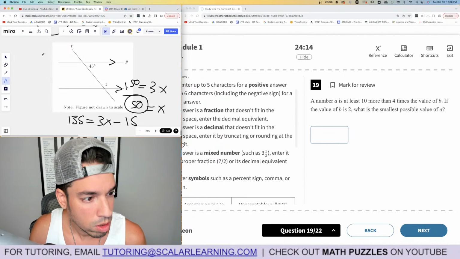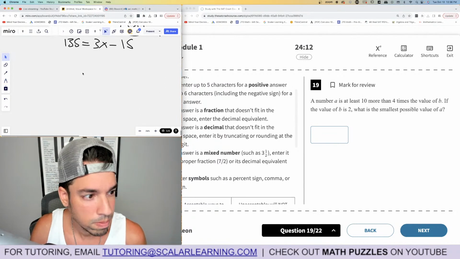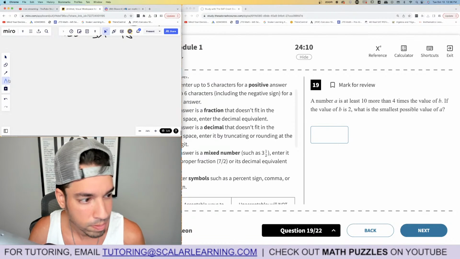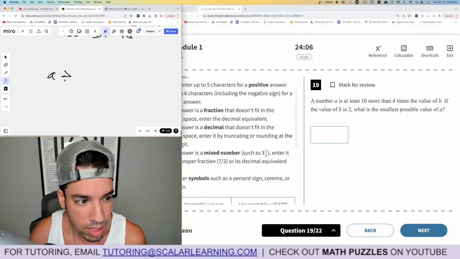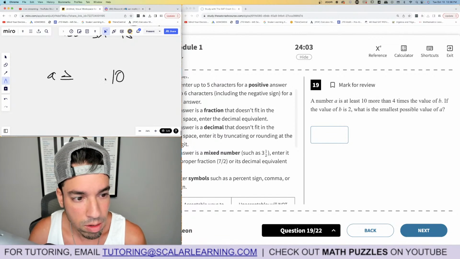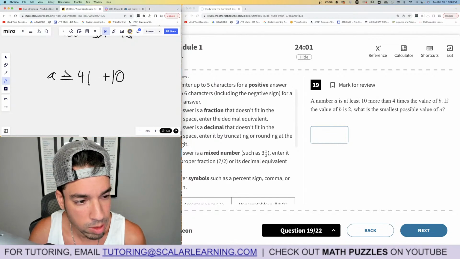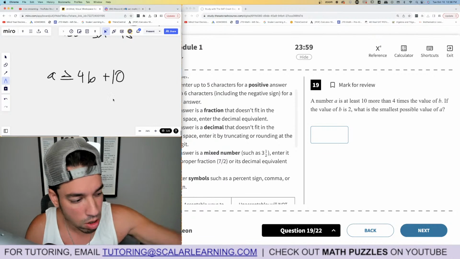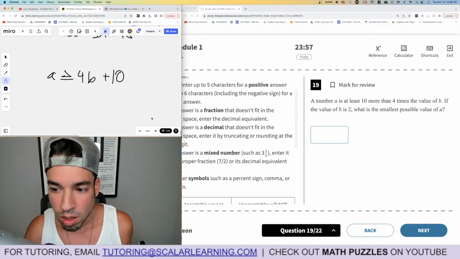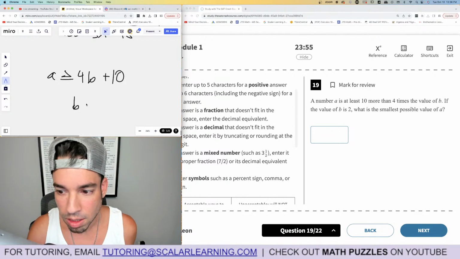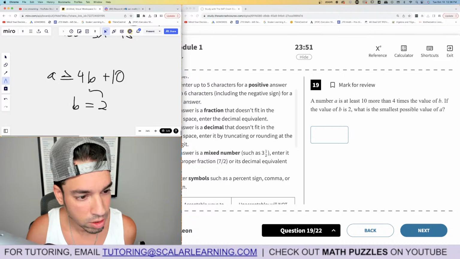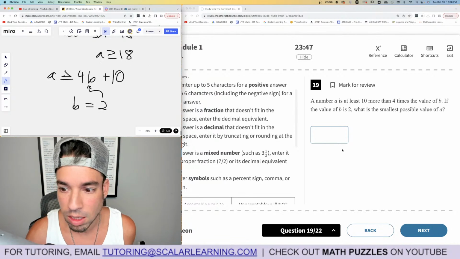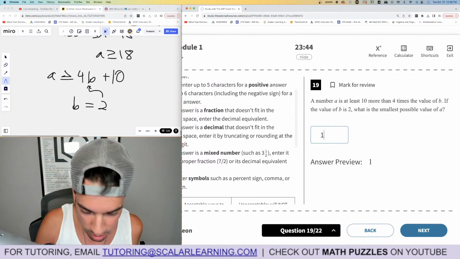Okay, here we go. A number A is at least 10 more than 4 times the value B. See how I put it together right as we're talking? And that's my favorite way to do it. If the value of B is 2, what is... okay, this is straight plug and chug. So plug in 2. 4 times 2 is 8 plus 10 is 18. So A is greater than or equal to 18. So the smallest possible value is 18. Boom, done.